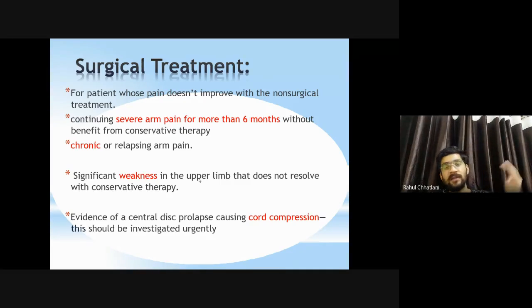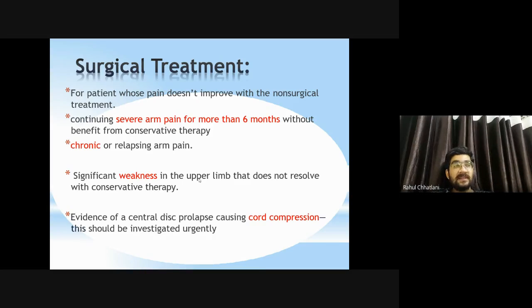Second, chronic pain, pain for more than 2-3 months, and relapsing type of arm pain. Yes, arm pain because of the cervical compression, causing arm pain, and consecutively it comes for 1 month, the patient takes 1 month of treatment, gets better, then after 1 month or 2 months again the same thing is repeated. So this is the recurrent cycle.